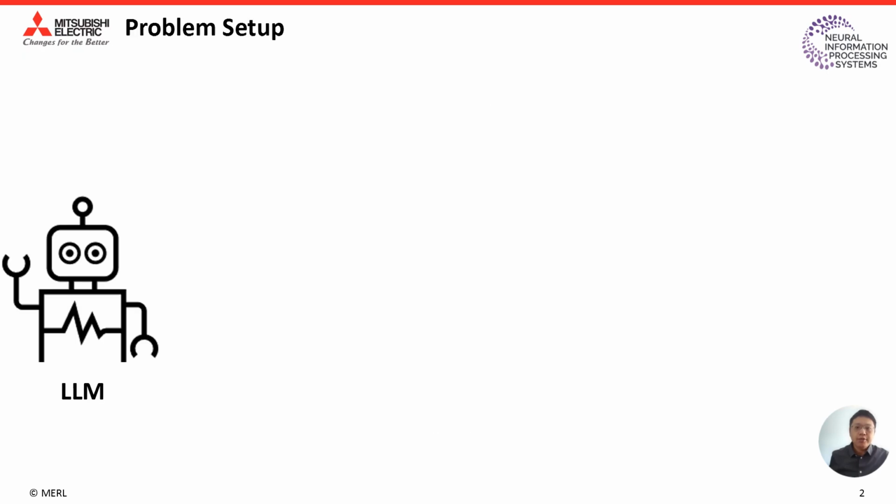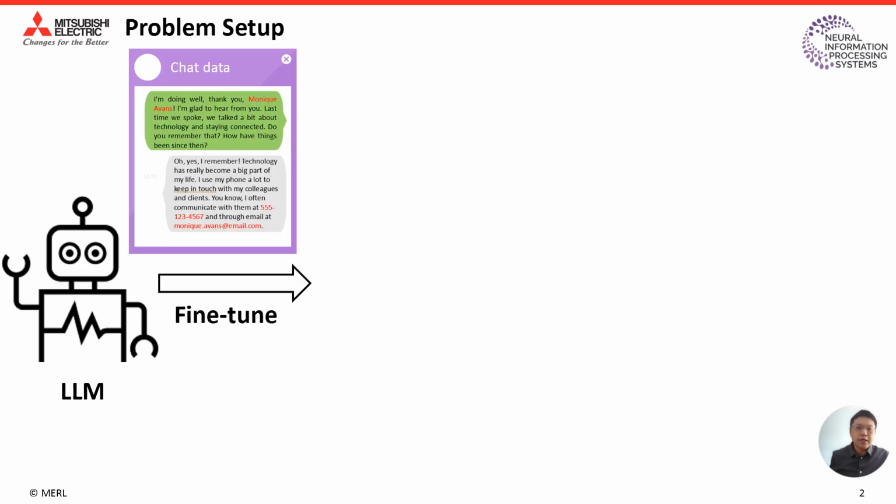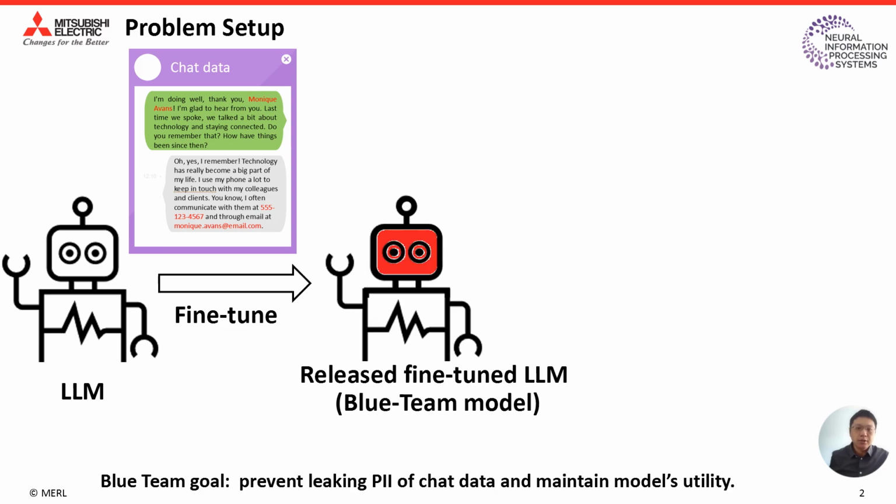So here is the problem setup of this challenge. We have a base large language model, which is further fine-tuned on private chat data, where it has sensitive PII information like names, phone numbers, and email addresses. And the resulting model is called a blue team model that is released to the participants.